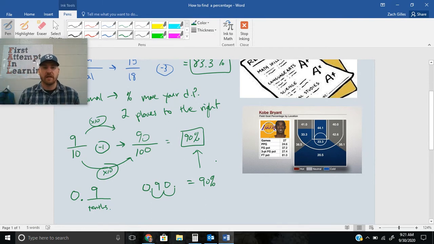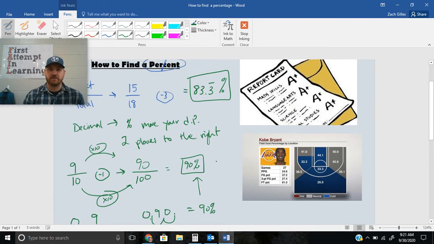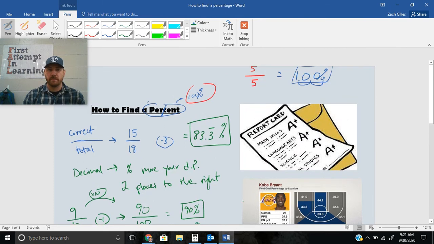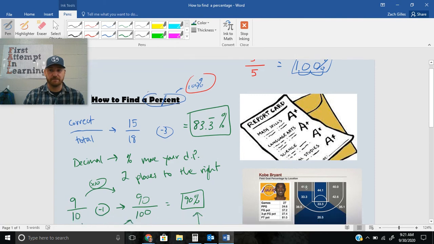Okay, so there are lots of different ways that you can find your percentage. I would say the most typical way you're going to see it is you're just going to take your number correct, divided by the total number, and move your decimal spot 2 to the right. Hopefully that helps you calculate a grade.